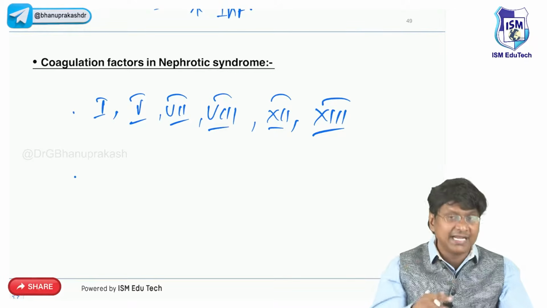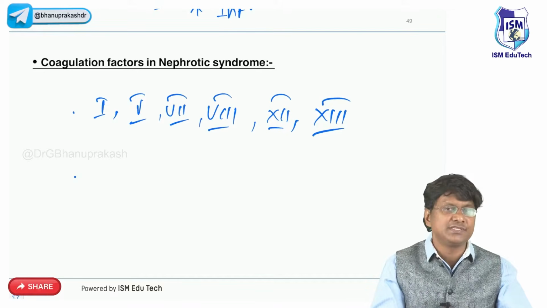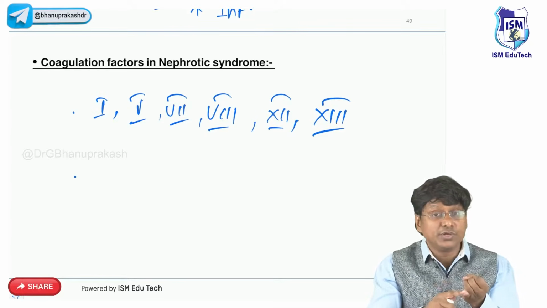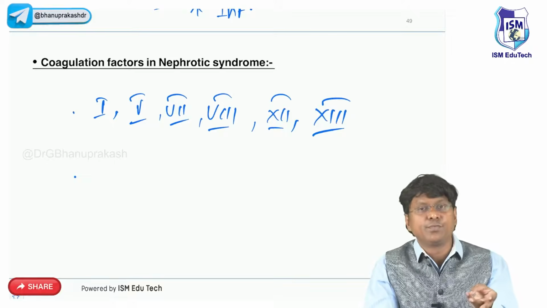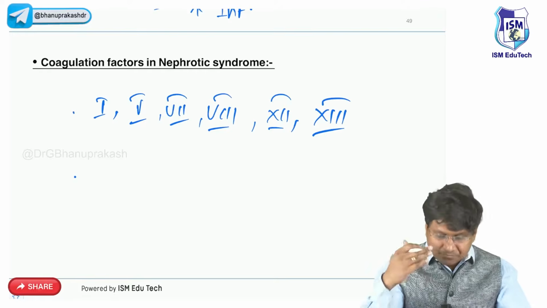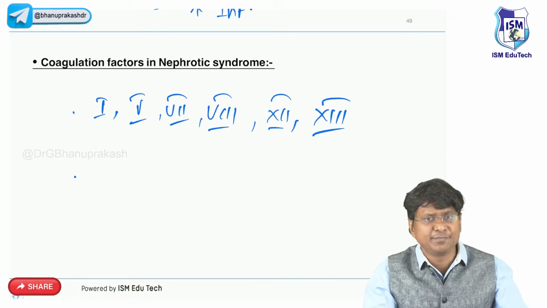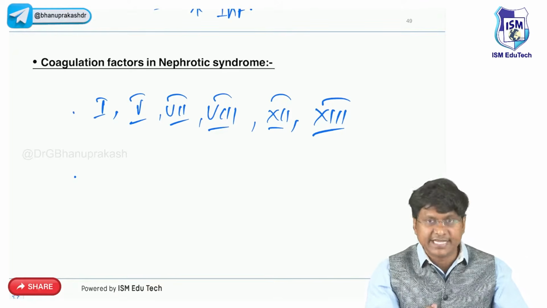And not only that, the other cause for the hypercoagulability in nephrotic syndrome is, apart from increase in the coagulation factors, there is also decrease in the natural anticoagulants. What are natural anticoagulants? Protein C and protein S. This protein C and protein S is being lost. So once protein C and protein S are lost, that is also a factor that will contribute to the development of hypercoagulability.